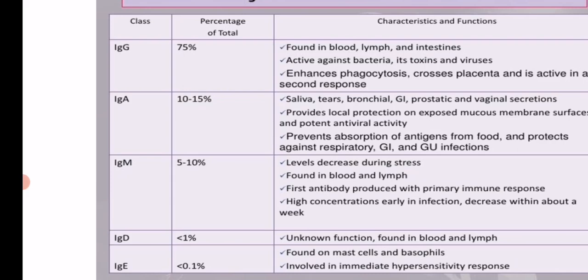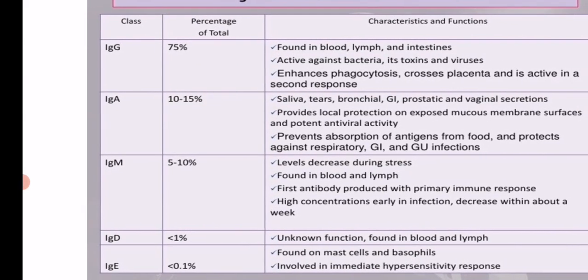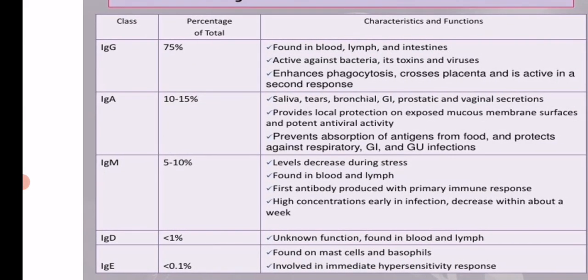So detection of this IgM antibody indicates recent infection here, and a high concentration of IgM antibody will be early in the infection and decreases within about a week. So firstly, whenever an infection takes place, the antibody which appears is IgM, but after some days or a week, the level of IgM goes on decreasing in our blood.